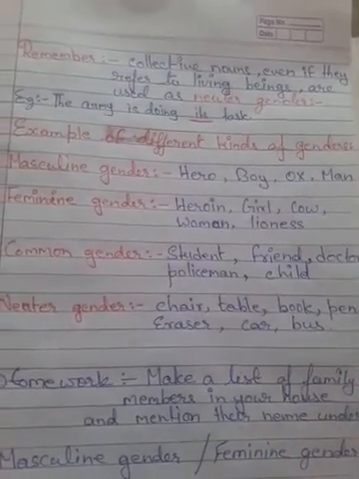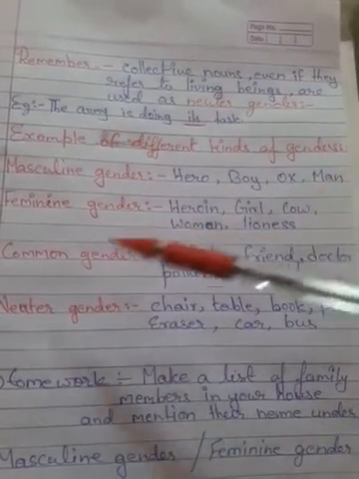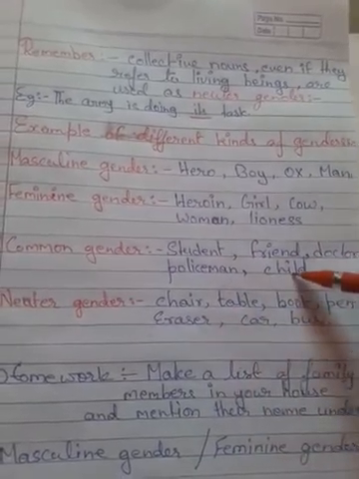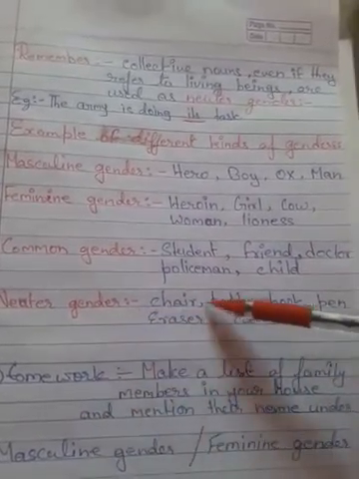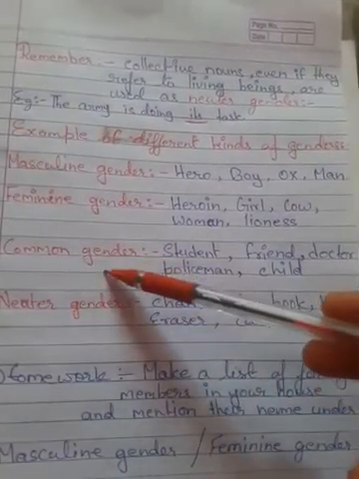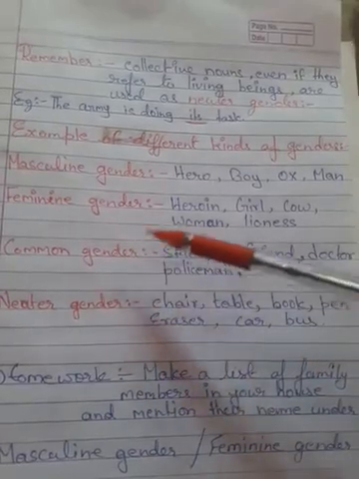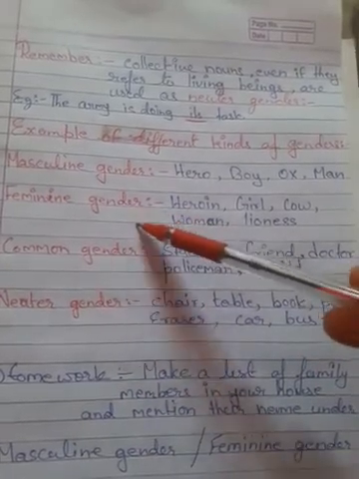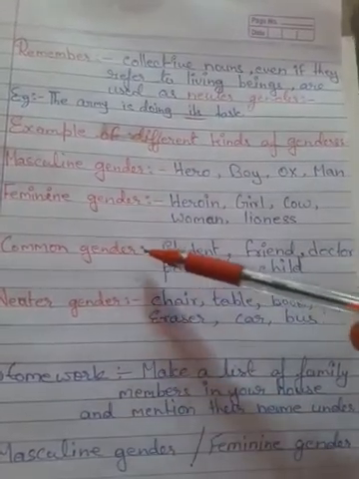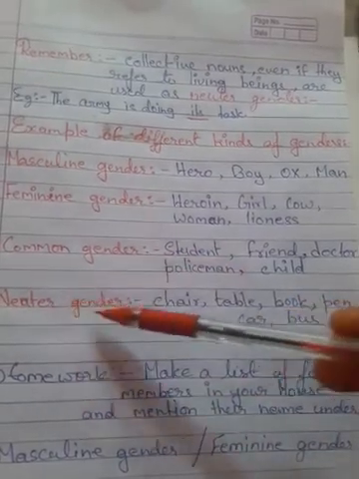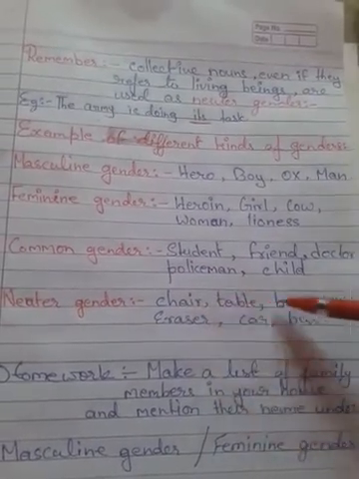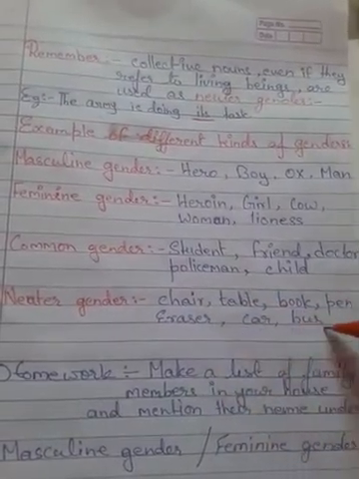But remember the gender. Don't forget it. Common gender: student, friend, doctor, policeman, child. Neuter gender: chair, table. Neuter gender means non-living thing. Common gender means the gender which confuses us whether the noun is male or female. Feminine gender, female category. Masculine gender, male category. Common gender, confusion in identification. Neuter gender, lifeless object or non-living thing: chair, table, book, pen, eraser, car, bus.